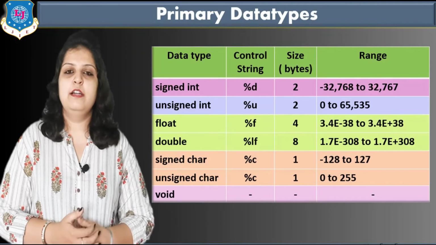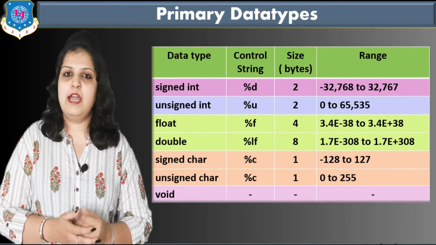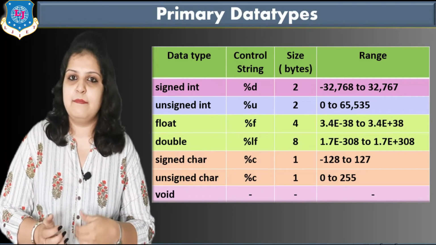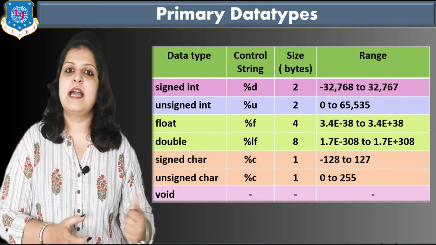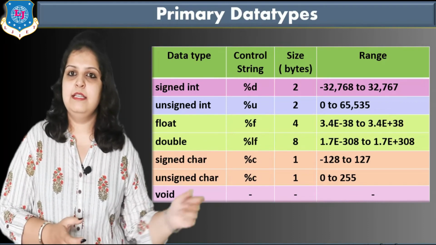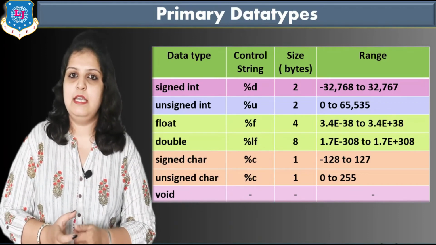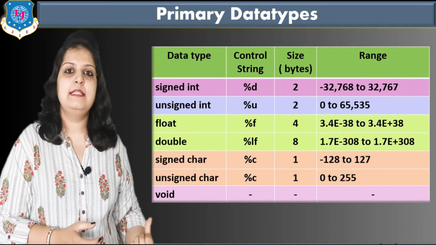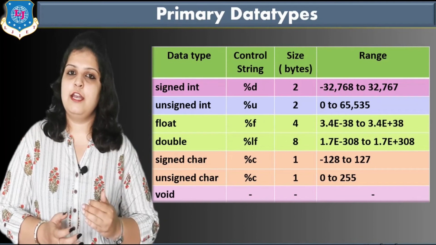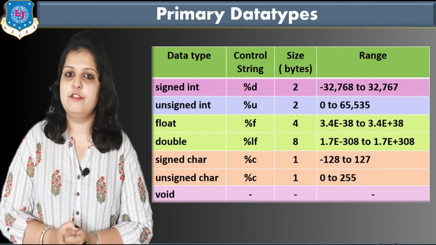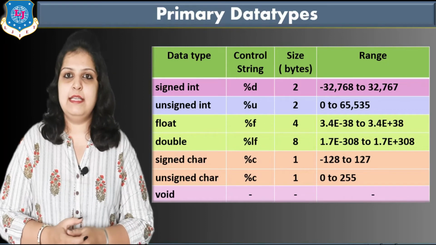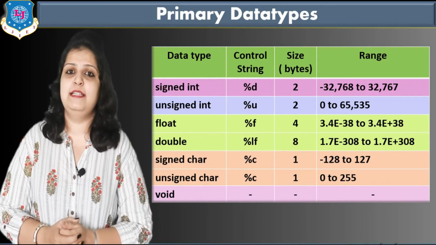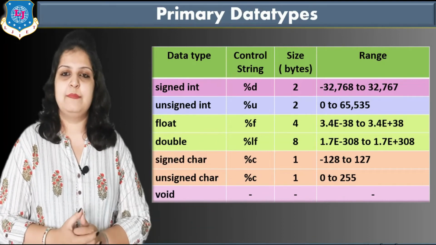Then after that is double, which is bigger than float, and %lf is the control string for the double data type, and the size in memory is 8 bytes, and this is the range: 1.7e-308 to 1.7e+308. And last is character, signed character and unsigned character. For both, the control string is %c and size in memory is 1 byte only. So it is the smallest data type among all the data types.